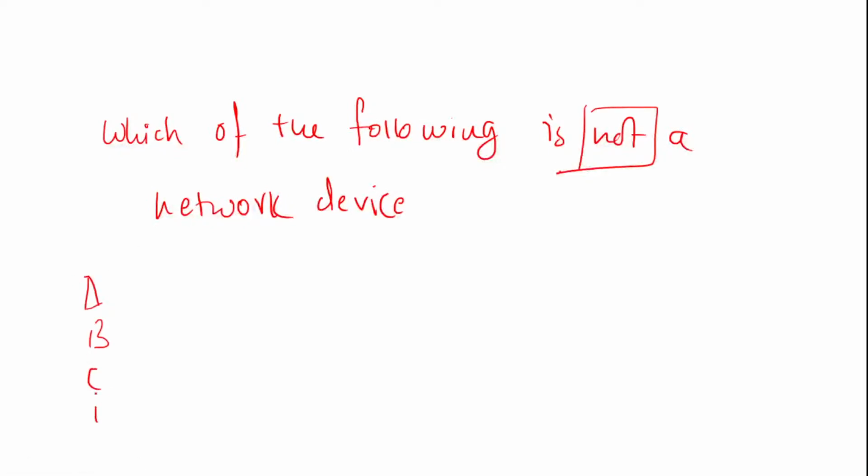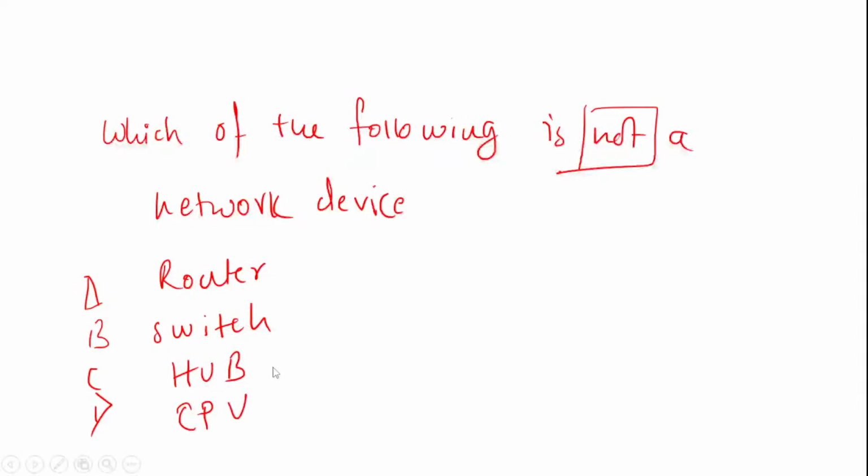There are 4 options: the first option is router, the second is switch, the third is hub, and the fourth is CPU. Which of the following is not a network device? From the given options, you have to answer which is not a network device.